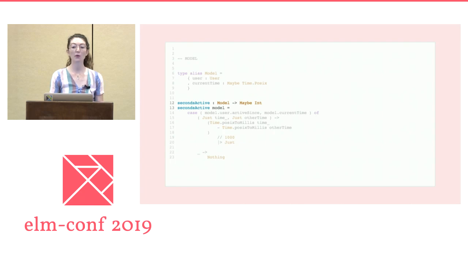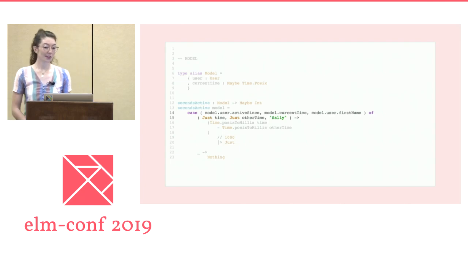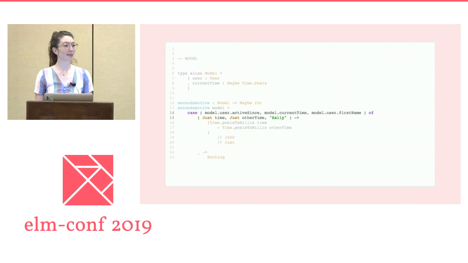For our code, when we have seconds active take the entire model, not only are we making test setup way harder than it needs to be, but we're undermining the type system's ability to help us. Thinking only in terms of the type annotation, it's possible that the maybe int that seconds active returns depends on any fields in the model that we pass in. The type system can't read our intention that seconds active depend on sensible fields only. From a types perspective, there's nothing preventing the body of this function from using every field the model contains. Those unit tests we wrote against the active sense function, those still pass even when we change the implementation to depend on the user's first name.